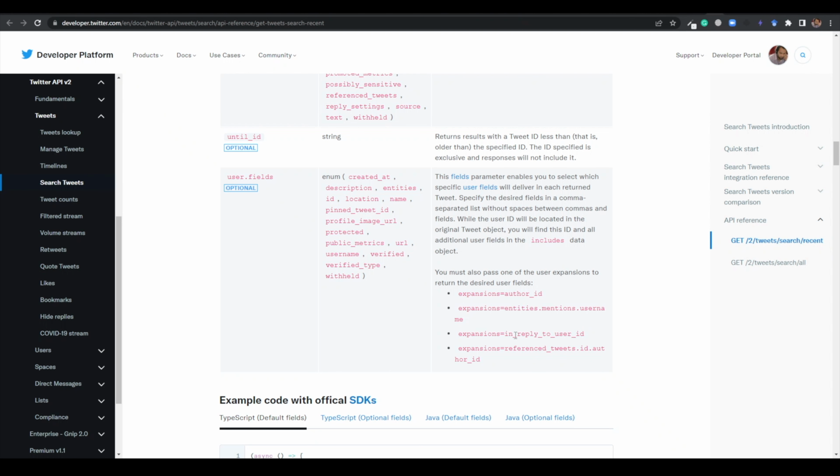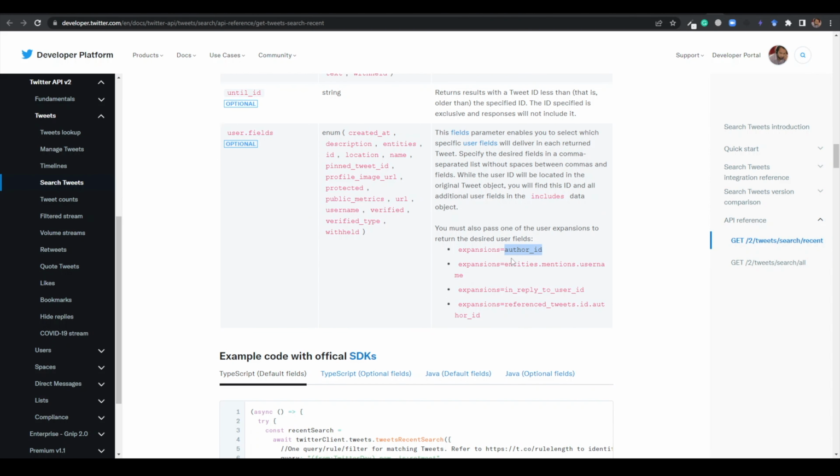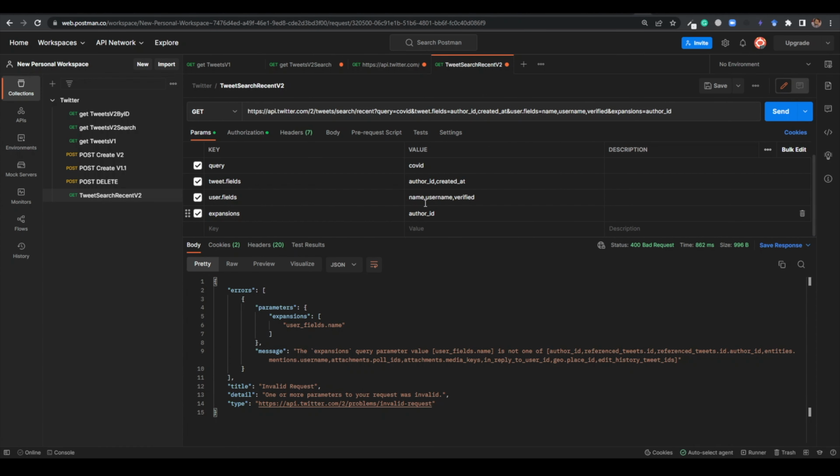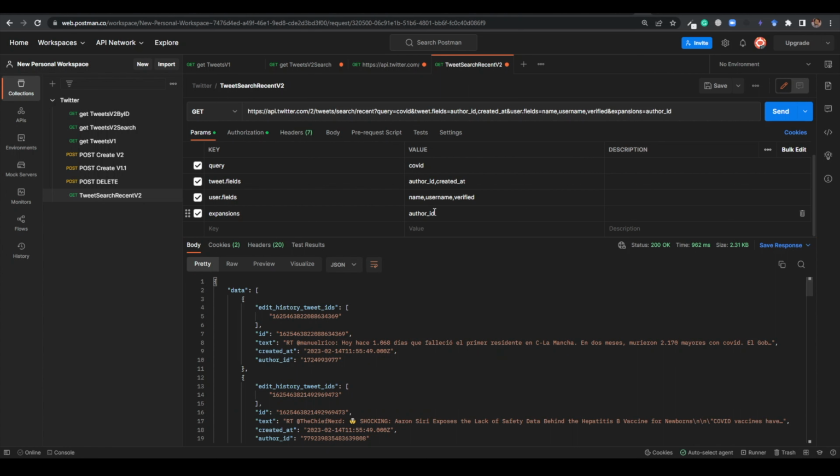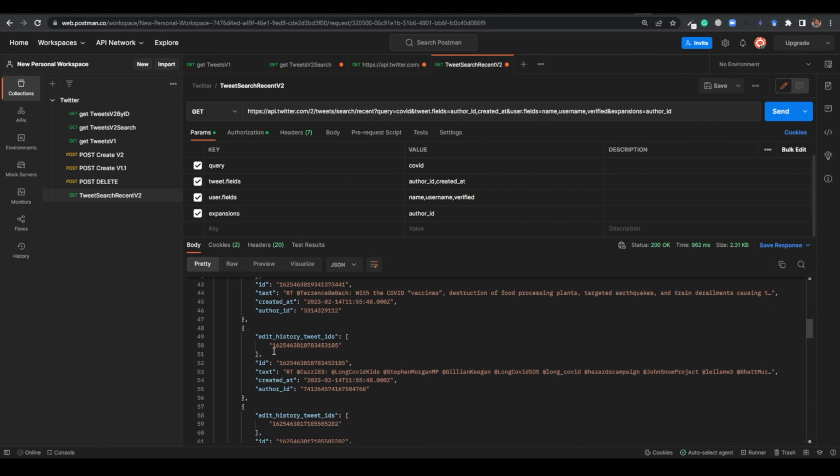So let's just check this. Okay, so I think we need to pass the author ID to get this, because we are getting tweet fields author ID, created at. We also need to get this into expansion, and then we'll get the user fields. So just try this and check whether we are getting user or not.